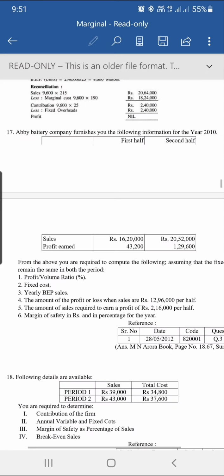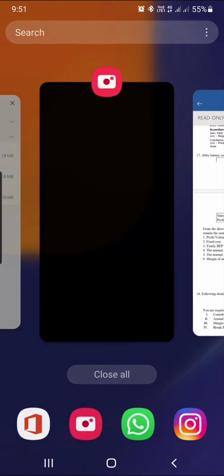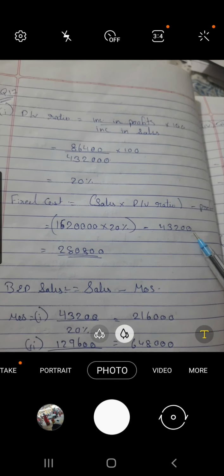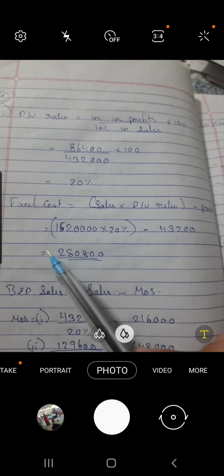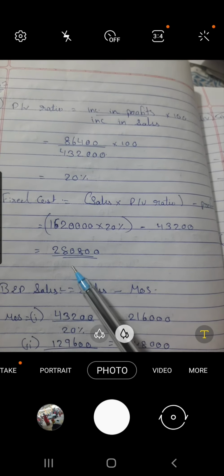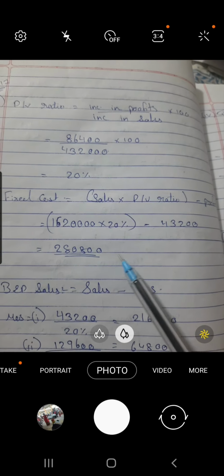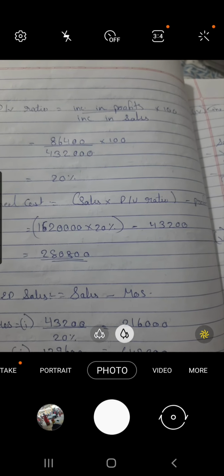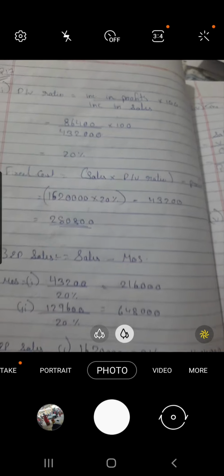Here, as we have considered the sales of the first half, 16,20,000 only, the profit is also for the first half only, which is 43,200. Calculating it, we will get the answer 2,88,000.